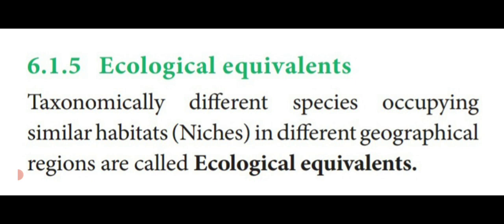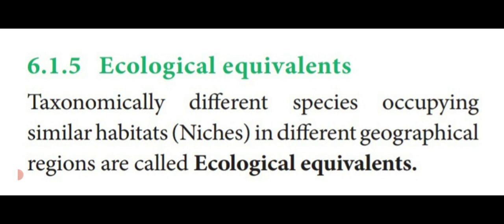Taxonomically different species occupying the same habitat, that is niche, in different geographical regions, that means all over the world, or in our country, or when we are comparing one country to another country, are called ecological equivalence. So wherever they are living in the different countries, states, their species which are occupying the habitat is similar.